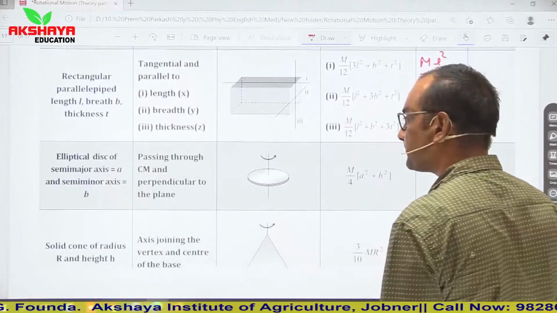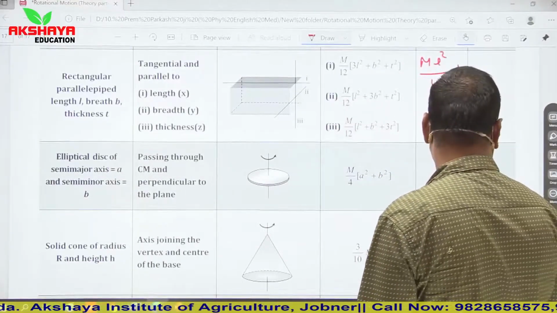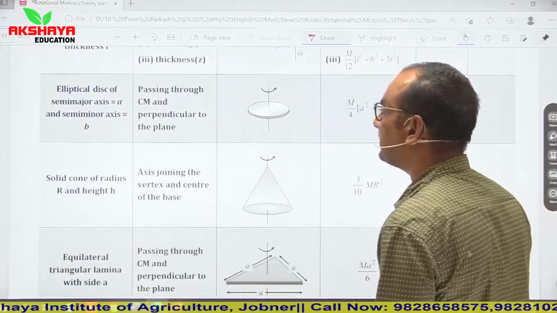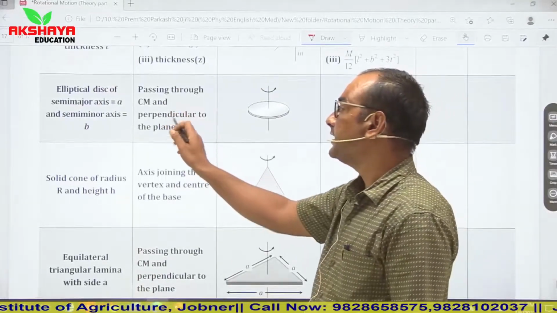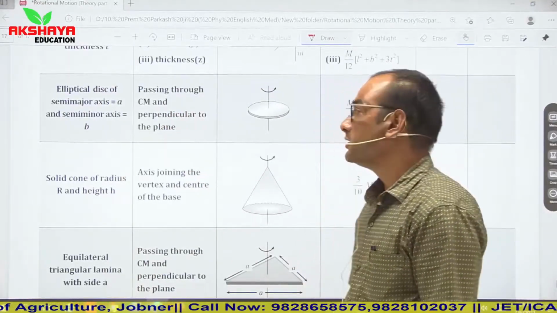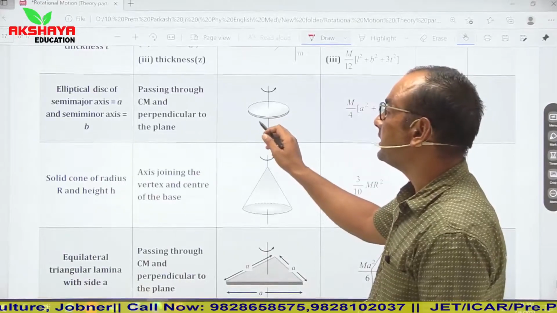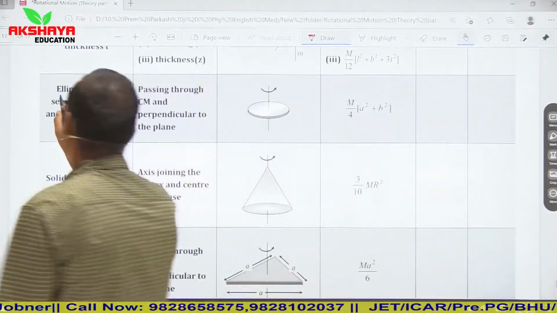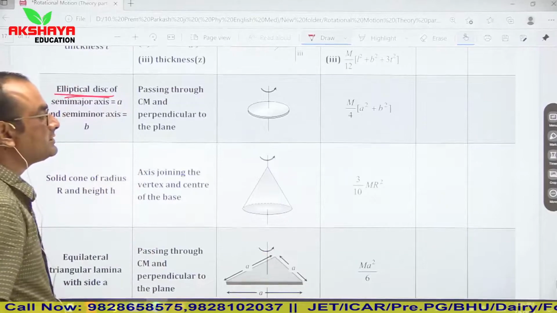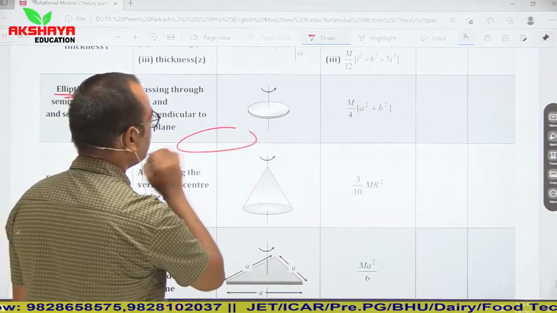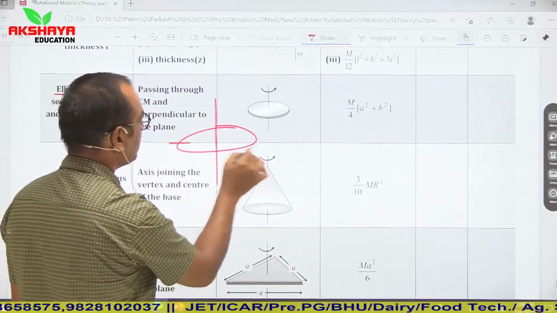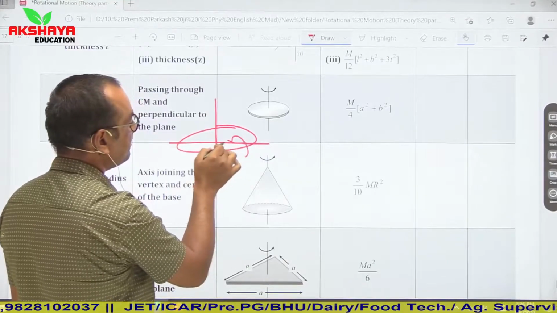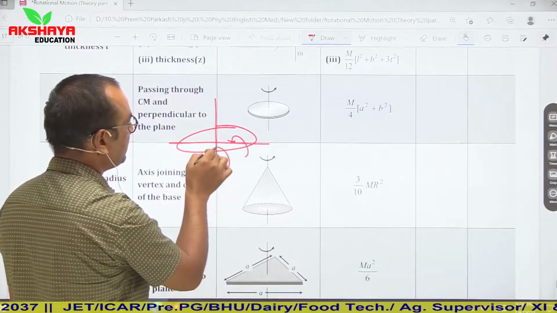Now see, elliptical disk. In case of an elliptical disk, passing through center of mass and perpendicular to the plane. In an elliptical shape there will be two axes, this is semi major and this is semi minor.